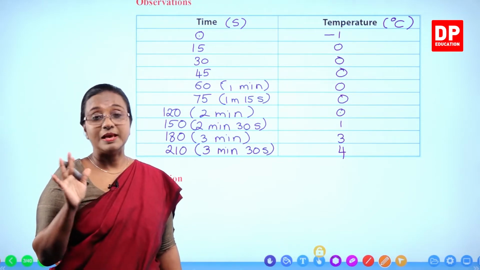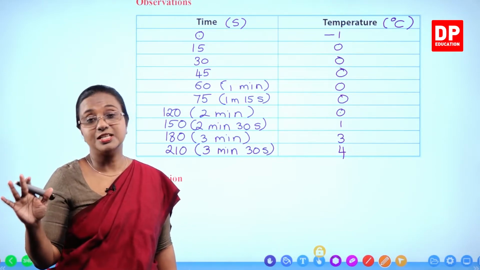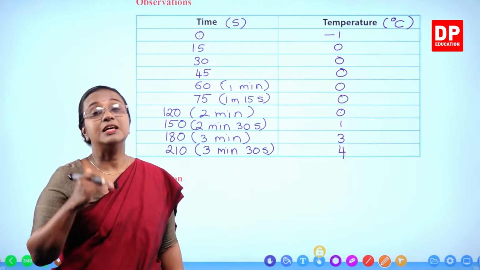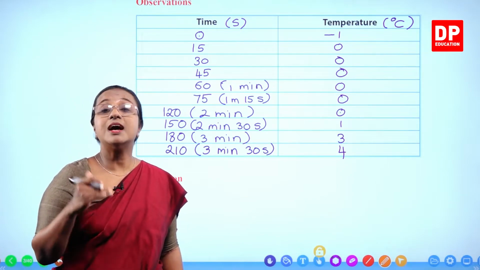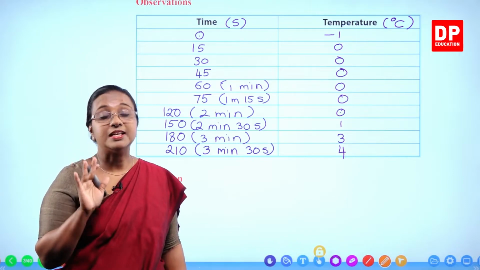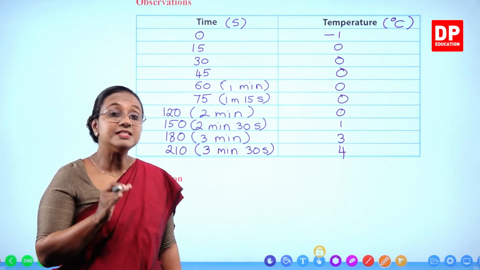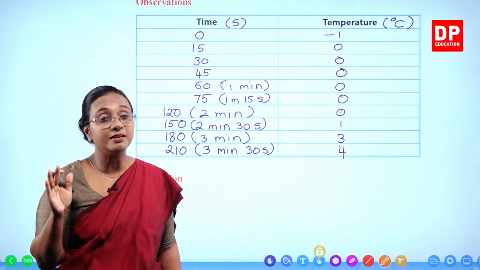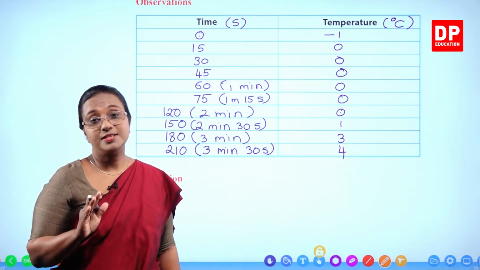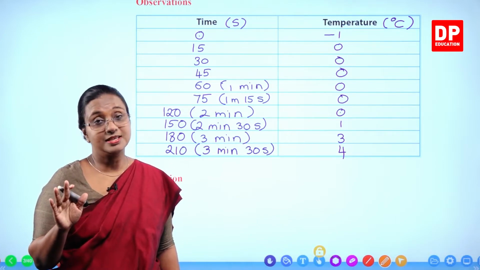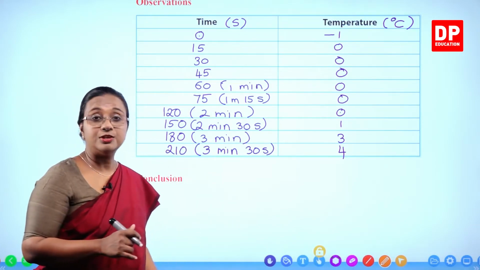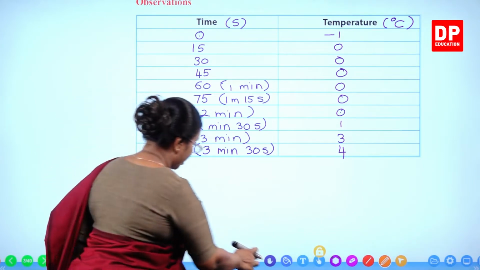Until all the ice melted, there was no change in temperature. Only when everything completely melted, the temperature of water started rising again. So from that, we can conclude and say ice melts at 0 degrees Celsius. That is, melting point of ice is 0 degrees Celsius. Is that clear to you all? So that is what we need to write as conclusion.